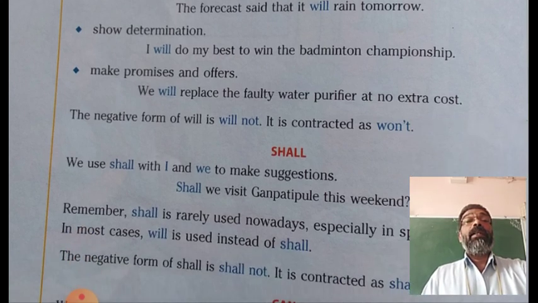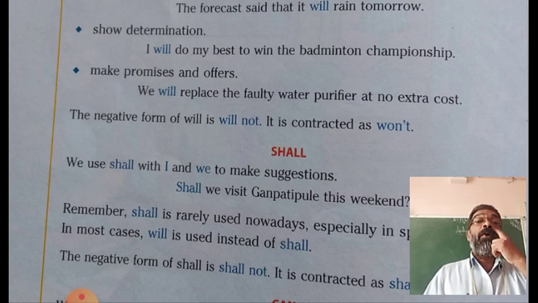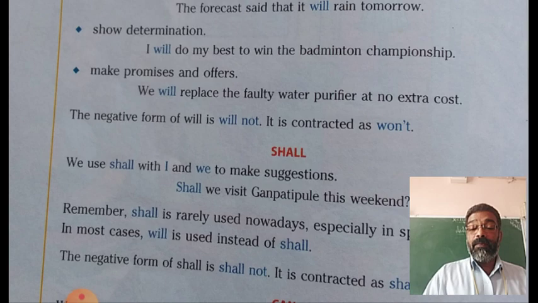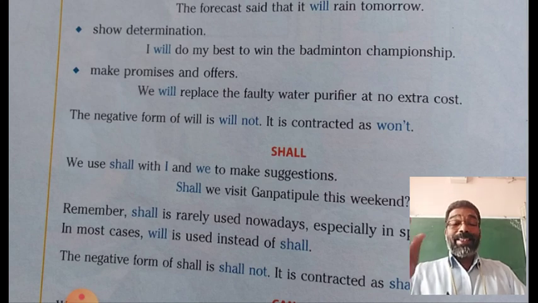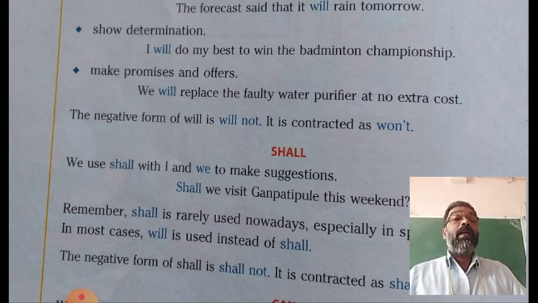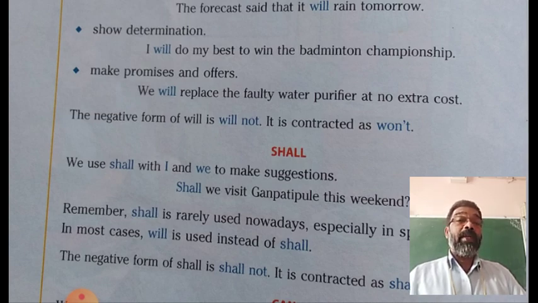Then the negative form of will is will not, and will not can be contracted, or shortened, as won't. Won't is the contracted form of will not. So won't also means will not.